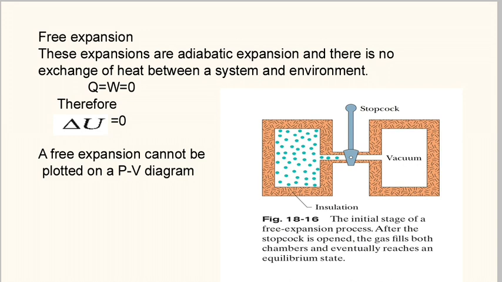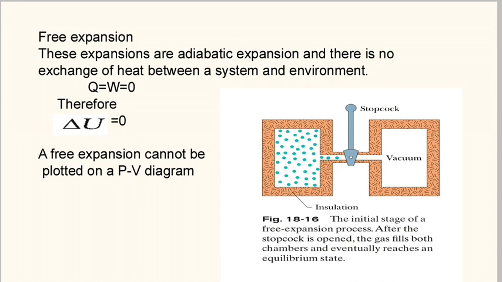As you can see here, two chambers. One chamber has gas in it and another chamber has vacuum in it. It is separated by a stopcock. If you open the stopcock, gas will freely expand in vacuum. This vacuum will exert zero pressure on the gas, so the gas will freely expand without doing any work.